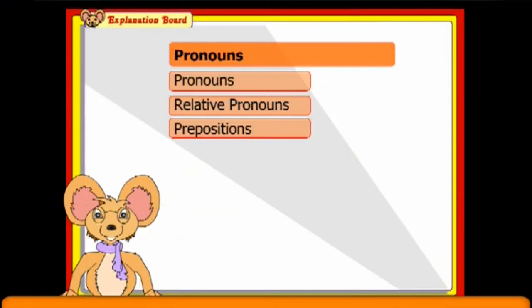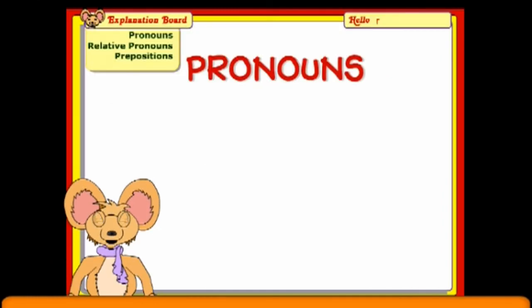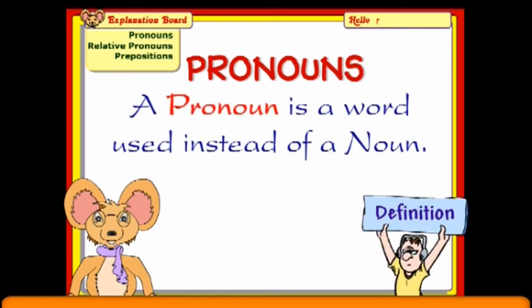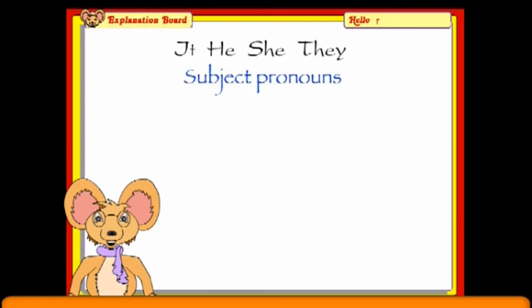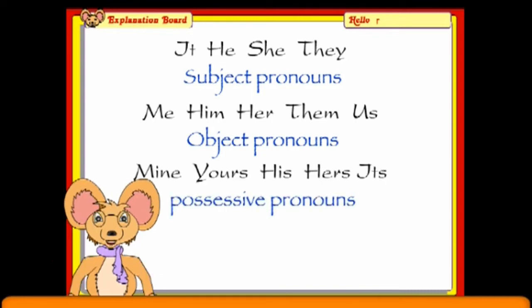On seeing your performance, I feel we should start right from the first topic. So what are pronouns? A pronoun is a word used instead of a noun. It, he, she, they are subject pronouns. Me, him, her, them, us are object pronouns. Mine, yours, his, her, its are possessive pronouns.